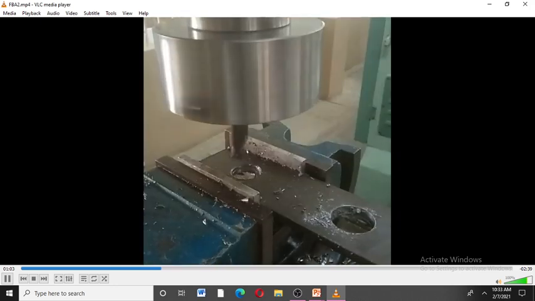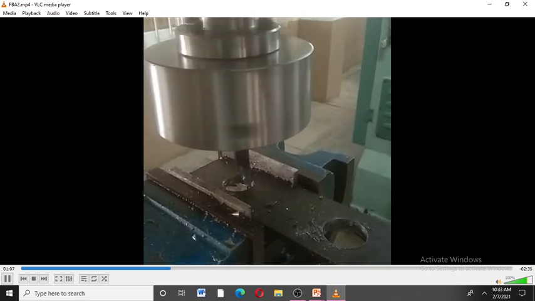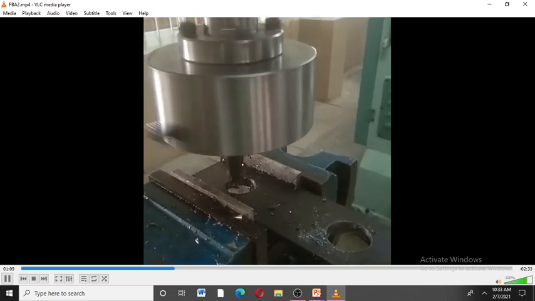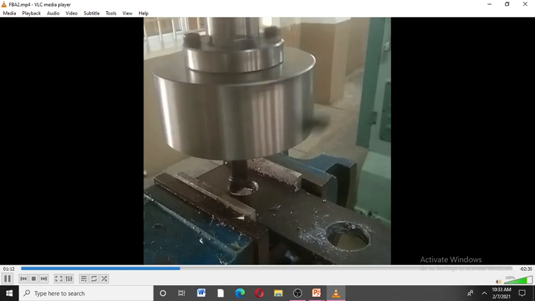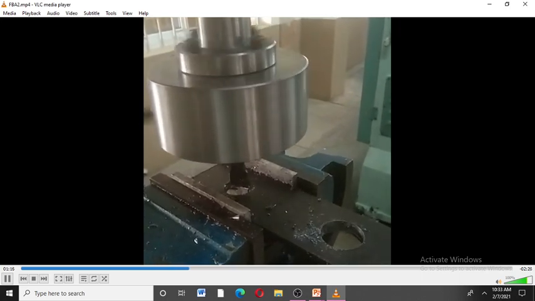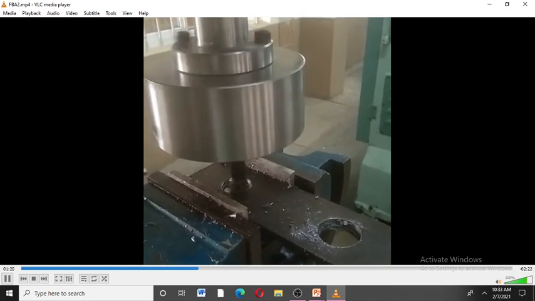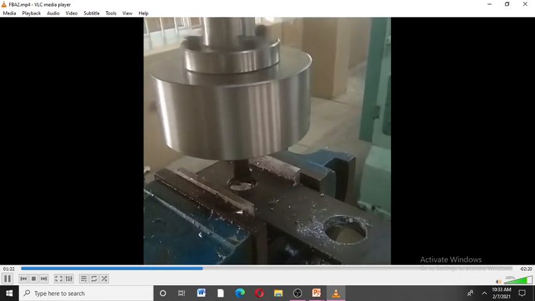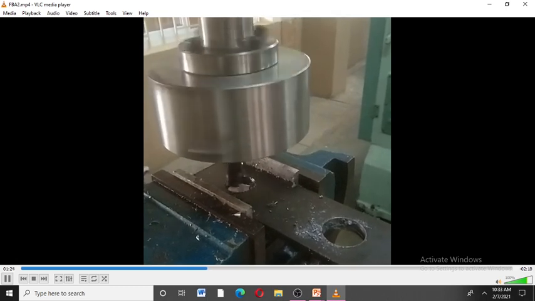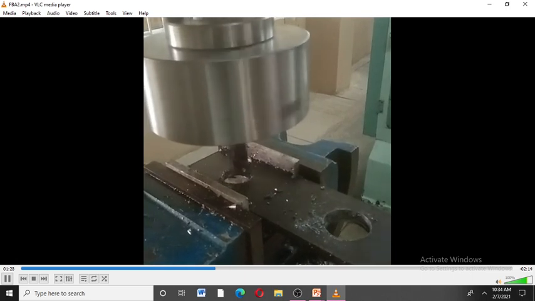Now he fixed the tool. After that he starts the rotatable sleeve. From this we can achieve the boring operation through that invented toolbar. Now we try with metals, which is mild steel. First we initially tried with the wooden pieces. Now we try with mild steel and other metals. It can be used for plastic also.